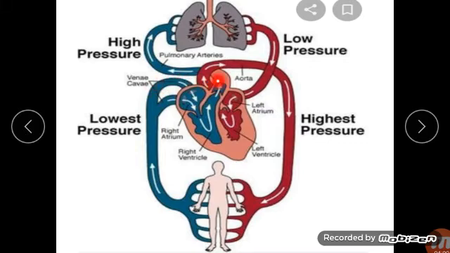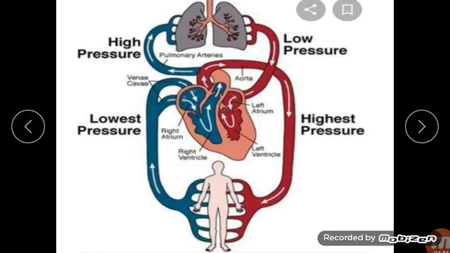This process is continuous. This circulation always takes place in our body. This is the way blood circulates in our body. I hope this is clear to you.